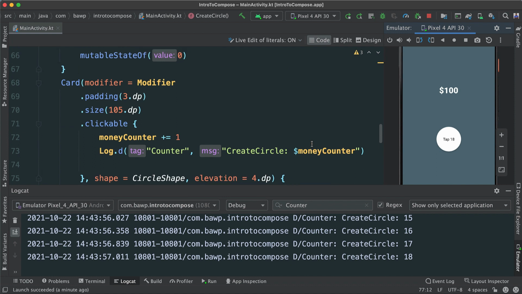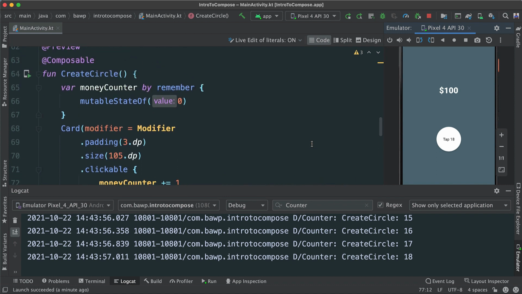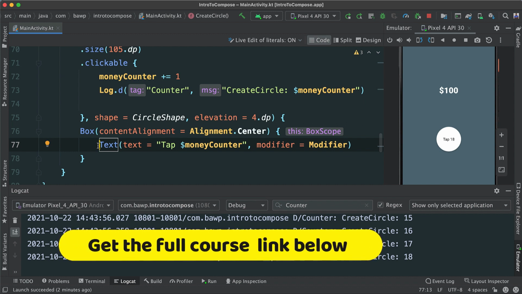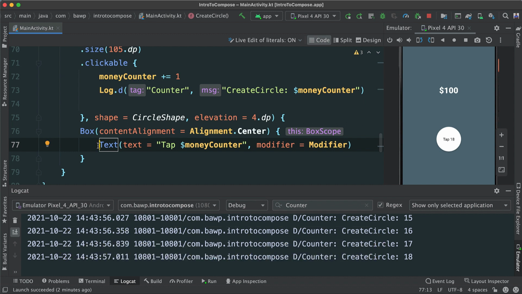And just now you've learned one of the most important concepts in Compose, which means we need to have a state for us to be able to see changes, to update a user interface. In this case, this text or any other composable function out there. So you see the difference here is that we have data and we pass that data through our widget, in this case our compose function, and then that's when the compose function will come to life or will update itself, because it will know now it's time for me to update myself because I have new data.